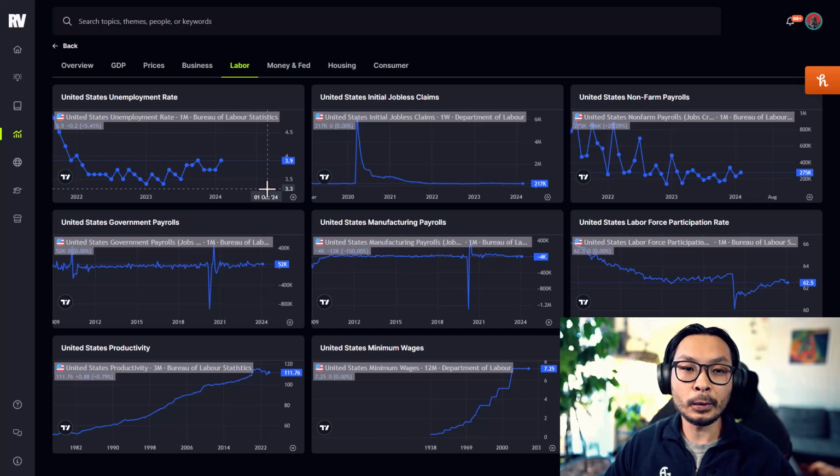Right now, as the unemployment rate is going up, that kind of gives them a front that they are allowed to cut rates since they're seeing a spike in unemployment. And that's historically what we've seen before: as unemployment increases, that allows the Fed to pause on the monetary tightening and then add liquidity into the system, which is really good for assets overall.